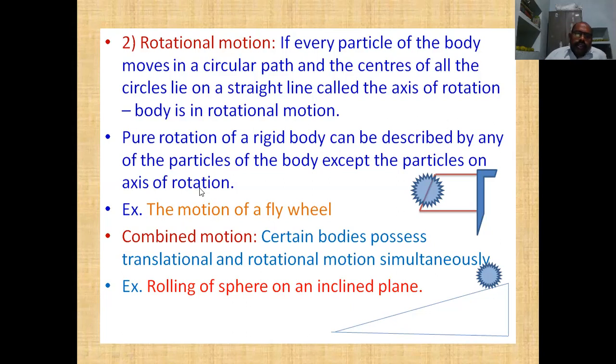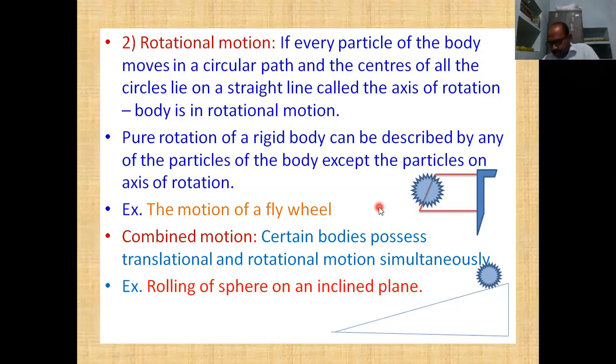Now we see an example of pure rotational motion: the motion of a flywheel fixed to a rigid support or wall. Now we are seeing this picture, and it rotates. So it is pure rotational motion.